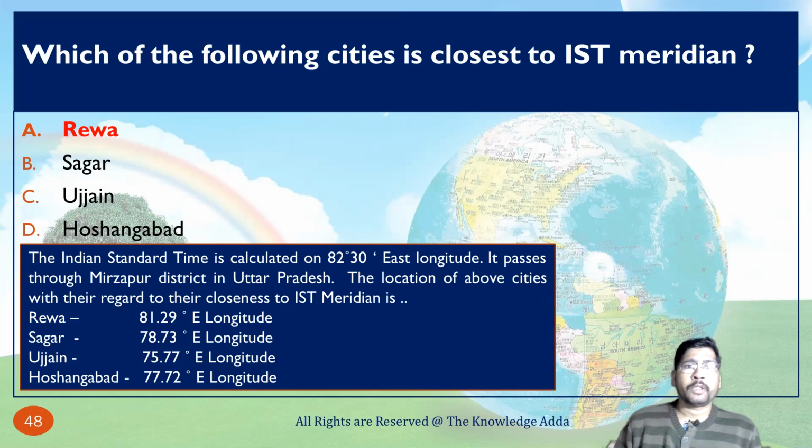That's why Rewa will be closest to IST. And the farthest will be Ujjain, because there is a difference of about 6 degrees. So by subtracting this data from IST, you can find which is nearest and which is farthest.